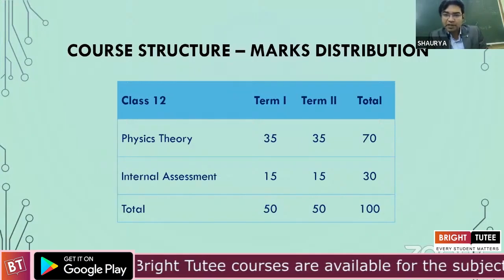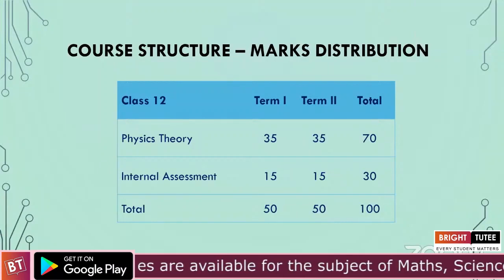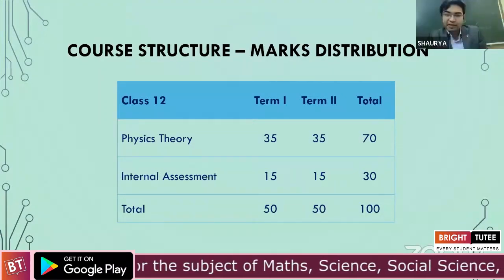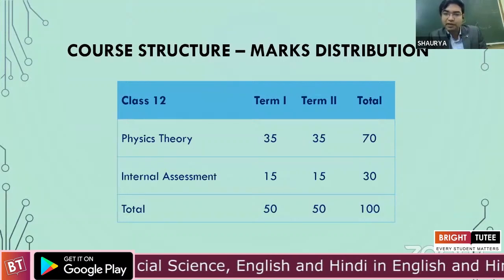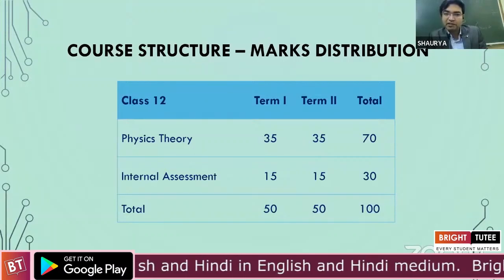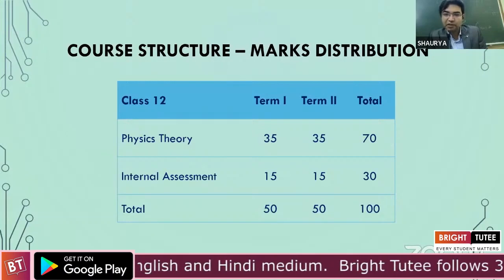Yes, that's the word, subjective paper. Students will be appearing in offline examinations in home centers or centers allotted by CBSE for their Term 2 exams, which would be very much a subjective paper of 2 hours. We'll talk about it later.